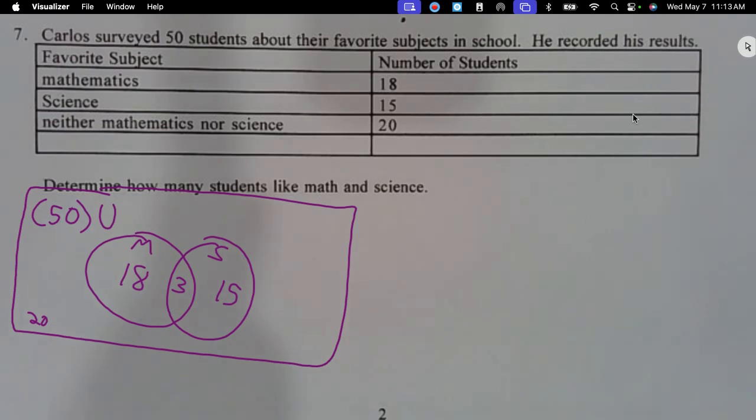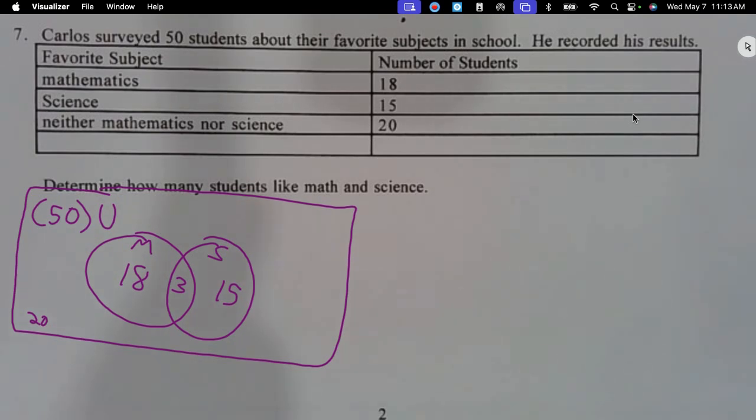15 that only like math. That would be 12 that were math only and 12 that were science only. That is correct. Wait, and it's asking for the 3, isn't it? Yeah, it's asking for how many had to like both because we did go over. How many did we go over? This added up to 33 and I only had room for how many? 30. So that meant 3 had to share. That's what we were looking for. How many had to like both of them? 3. Because we went over.